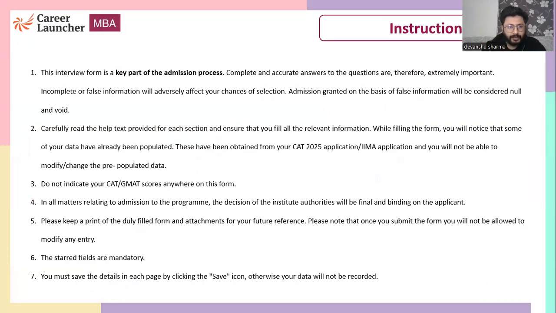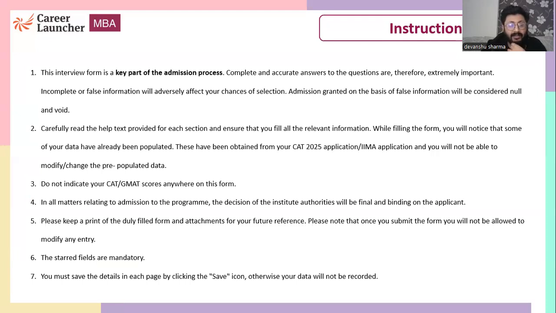Now, so these are the important instructions. Just read it through. This interview form is a very important part of your admission process. Just remember this key detail. And I'll just read out the things. The first one is that it is a key part of the admission process. Complete and accurate answers to the questions are needed. Therefore, they are extremely important.